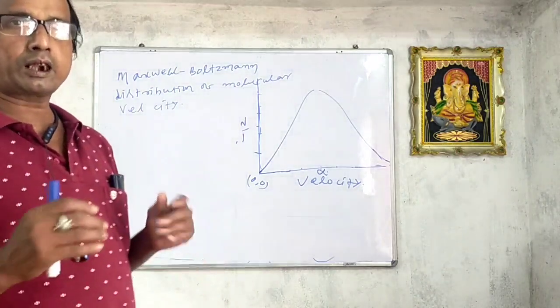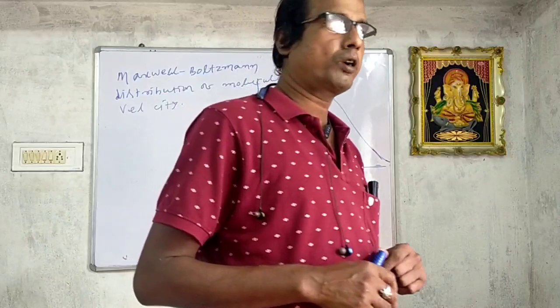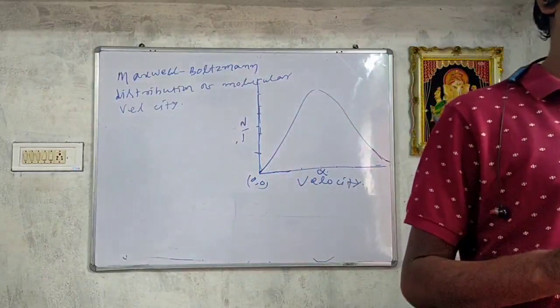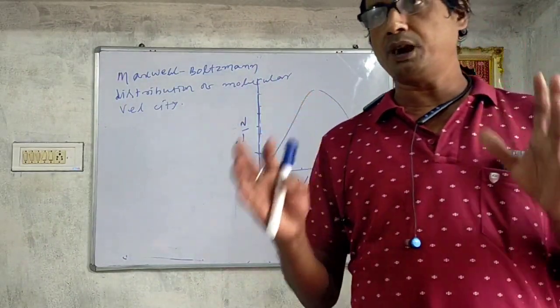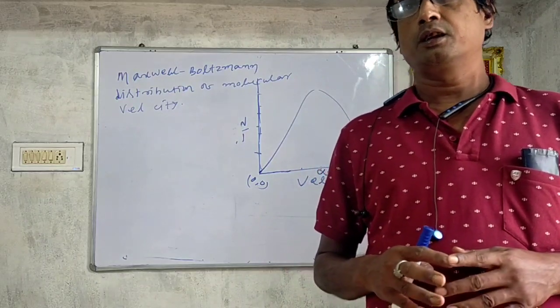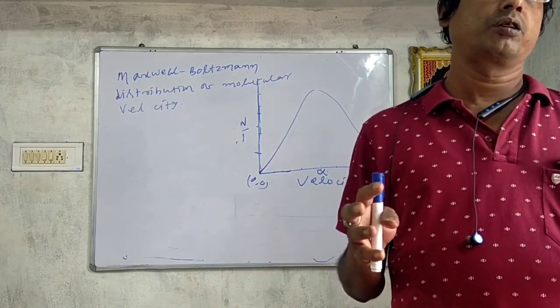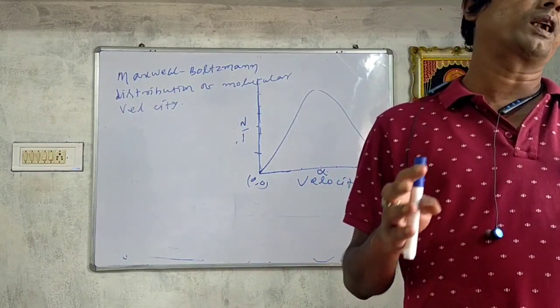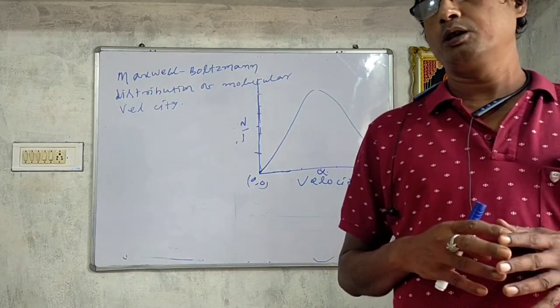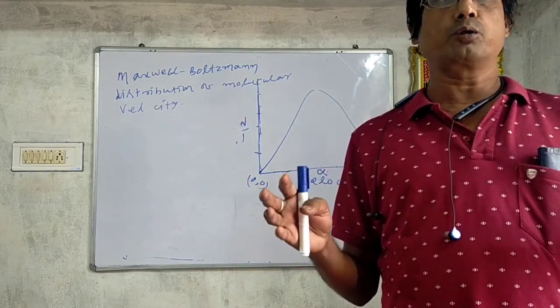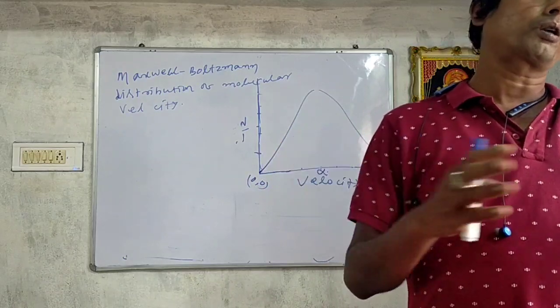At a particular temperature, so long as temperature is constant or definite, the molecules travel with a definite velocity. The velocity will be different for different molecules.